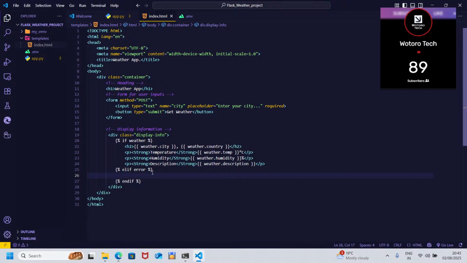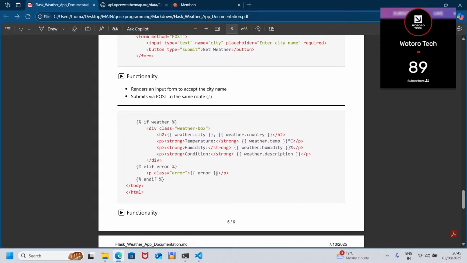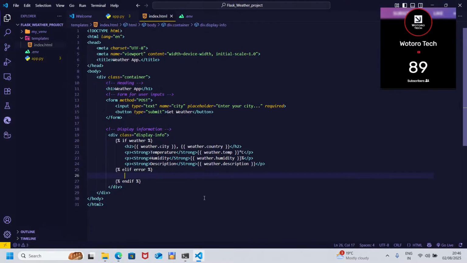So here now we look for the errors. In case there's no input, then we have the error. So here weather box, we forgot the class, we're going to do that. Now here paragraph, p dot error, we're going to render the error.